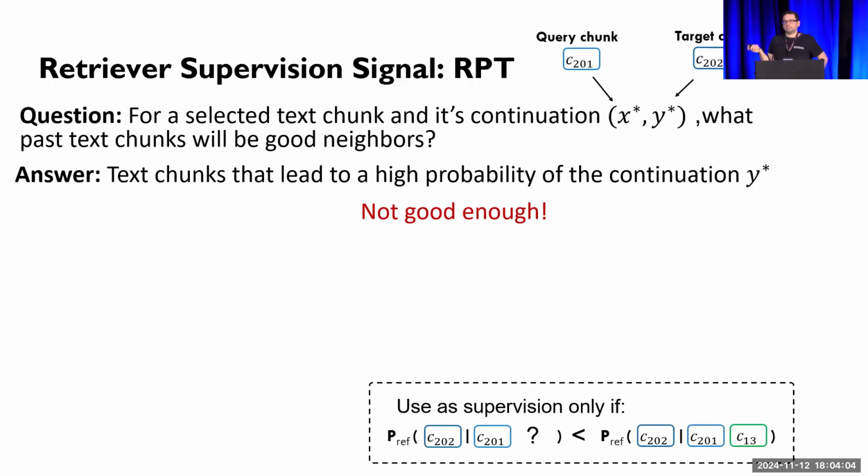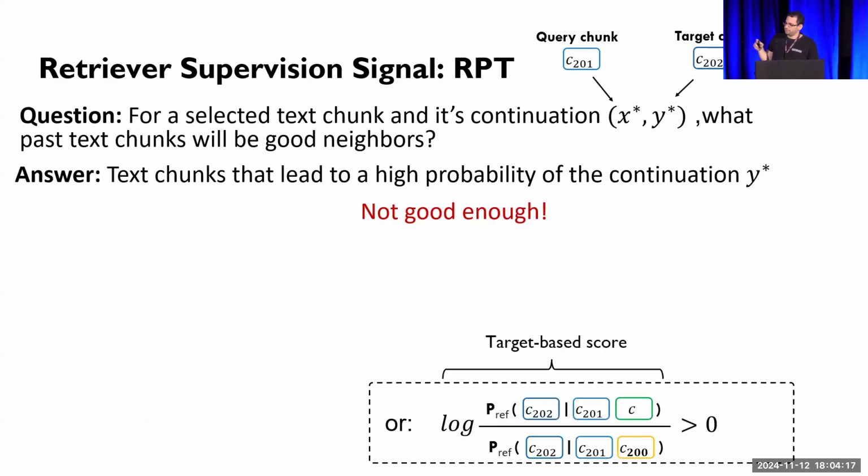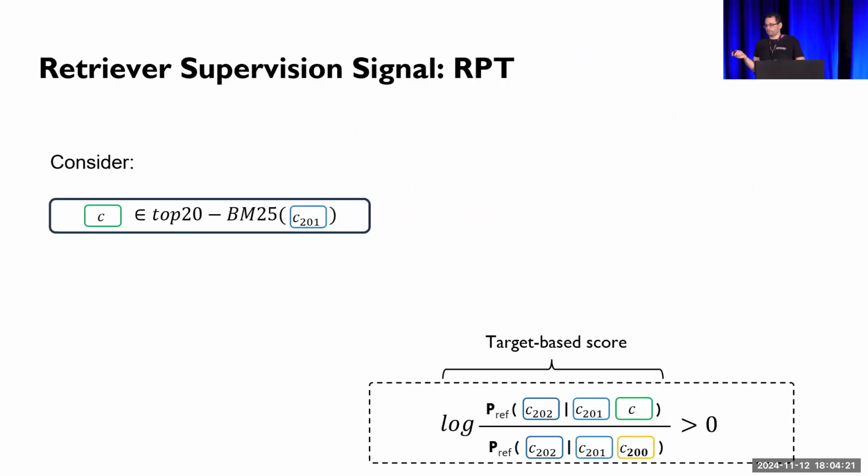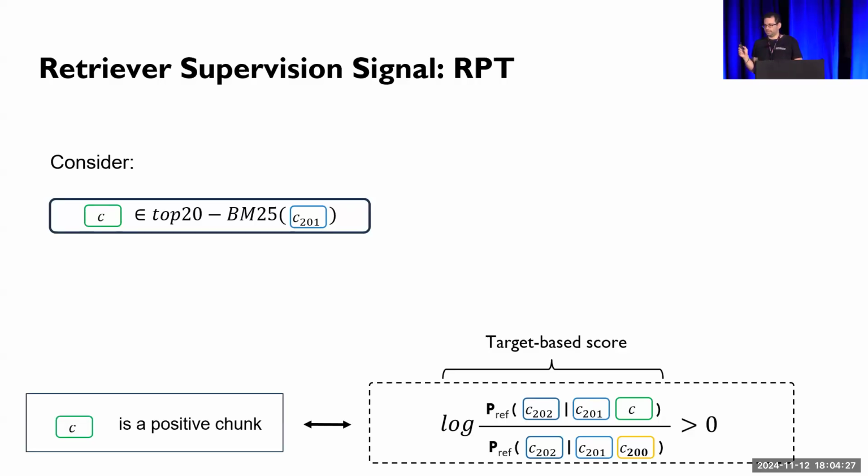So to improve the quality of the supervision, we only use candidate chunks if they are better than some baseline chunk. And a natural choice here is the most recent chunk, C200. We call this log ratio the target base score. And for every chunk, we compute it for the top 20 BM25 results. And say it's a positive chunk if the target base score is greater than 0.